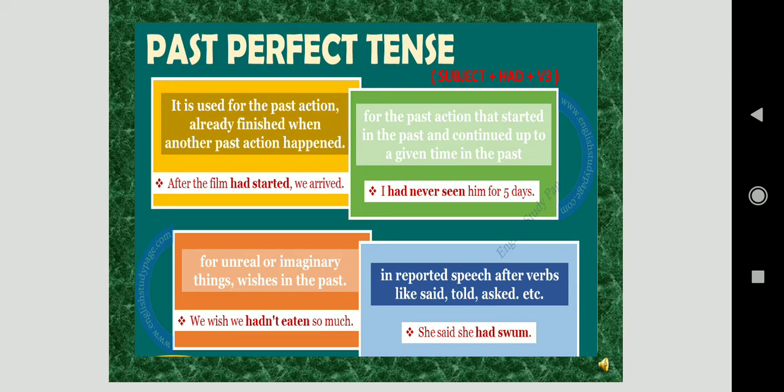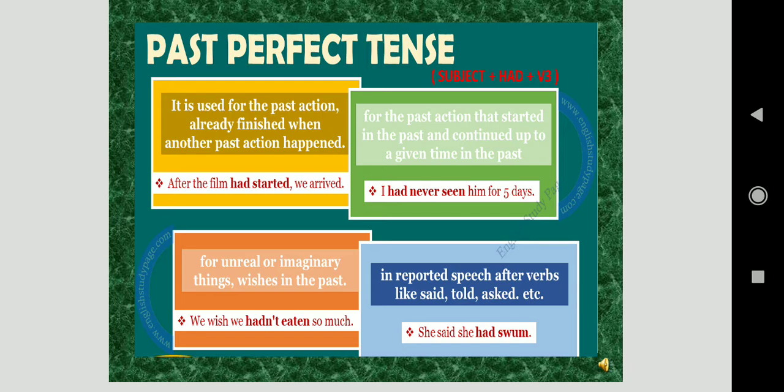For unreal or imaginary things, wishes in the past: we wish we hadn't eaten so much. We wish we hadn't gone over there. We wish we had done this work in time. So any unreal or imaginary things you're having, then we use past perfect tense.